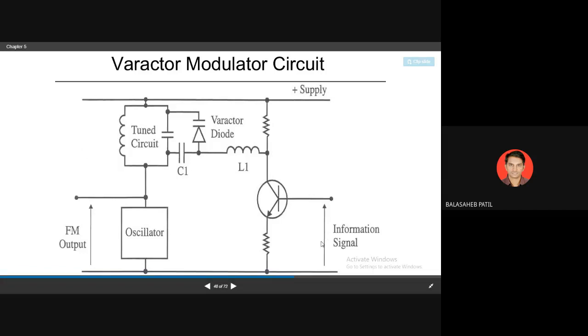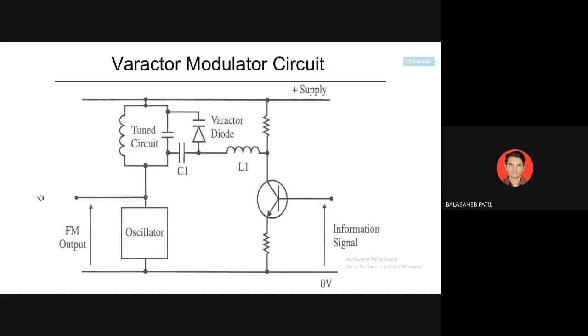Now when the negative input signal is applied, what will happen? This will be off. The signal is applied here, so its capacitance will be maximum. If the capacitance of this one is maximum, the equivalent capacitance will also be maximum, so that frequency will be minimum, and therefore your deviation is also minimum.